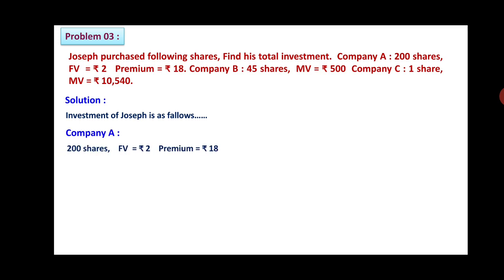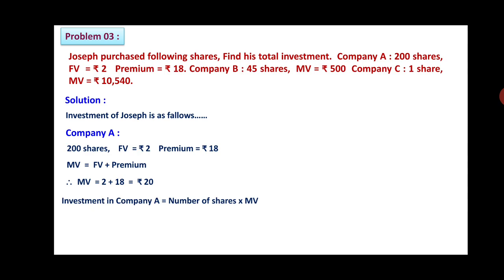In company A, what he did, 200 shares purchased, face value rupees 2 and premium is 18. So we have to calculate the market value. Market value is equal to face value plus premium. Now substitute the values. So market value will become 2 plus 18, that is rupees 20. So investment in company A will be number of shares into market value. So number of shares are 200 and market value is 20. Therefore, total investment in company A will be 200 into 20, that is rupees 4,000.